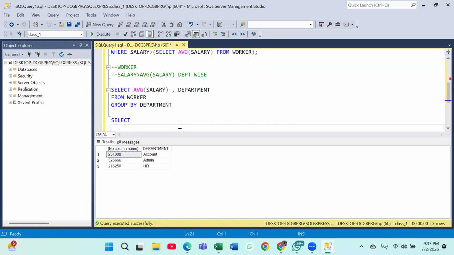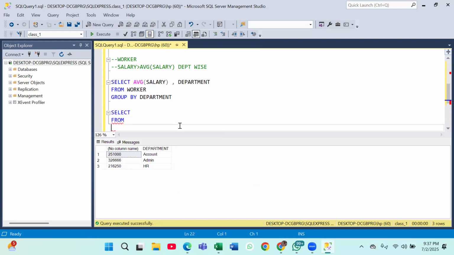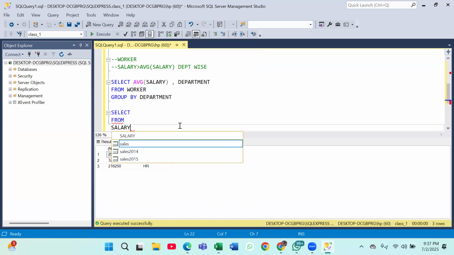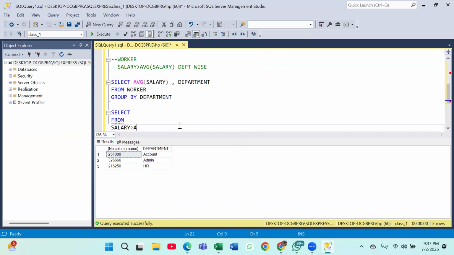Now what is my question? My question is that my salary should be greater than average salary, which is this. I'm giving an alias here, average, should be greater than average and the department should be the same too. Yes, the way that you are writing, the same way you have to mention the department also, right? How will it compare salary greater than average salary?